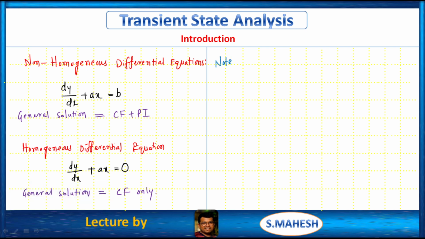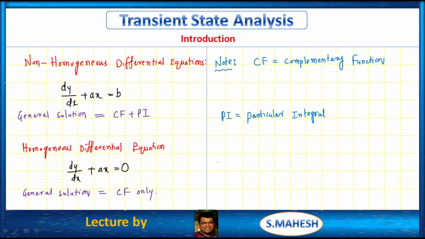Note, CF means complementary function, and PI means particular integral.